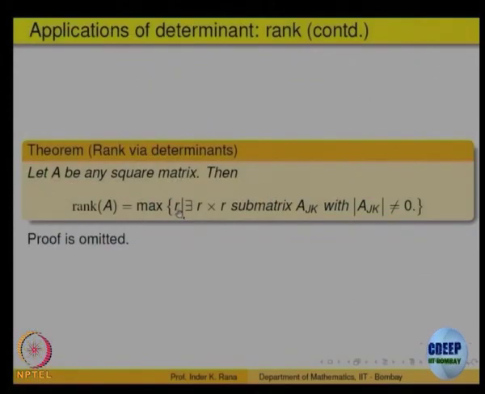So, look at the maximum value of R, the largest value of R, such that the R cross R submatrix has determinant not equal to 0, while those of higher order are 0. At least one is not 0, then the rank is that number. That is another complicated way of finding the rank, but it is a useful theorem in proving theoretical results. So, this is one of the ways of relating the determinant with the rank of the matrix.